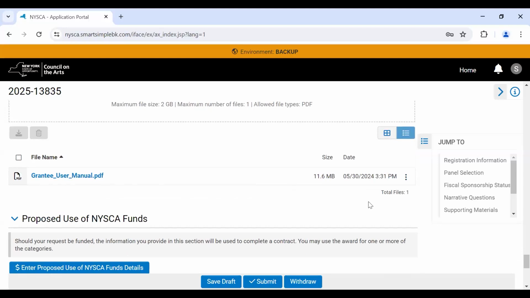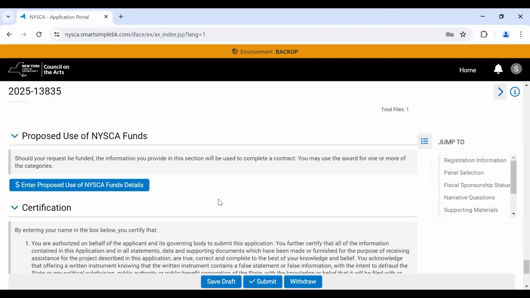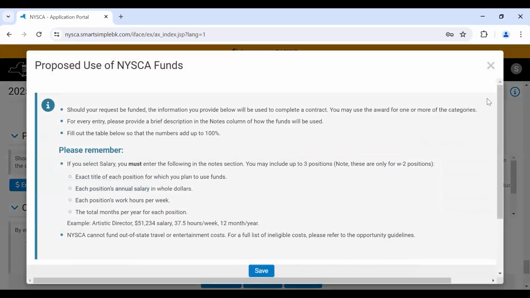The applications for several opportunities contain a proposed use of NISCA funds table, which is a mandatory field, even though there is no red asterisk. To complete this table, click the Enter Proposed Use of NISCA Funds Details button. Please be sure to follow the instructions on the page, which say the following. Should your request be funded, the information you provide below will be used to complete a contract.